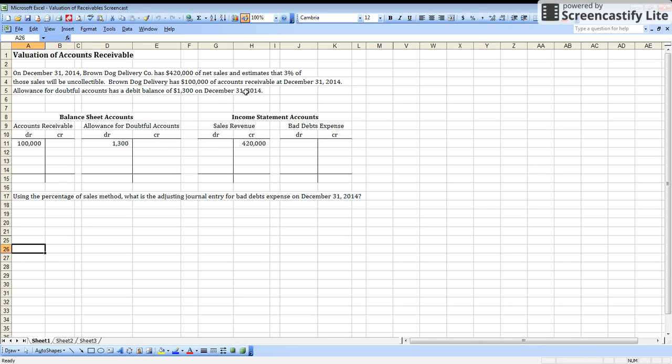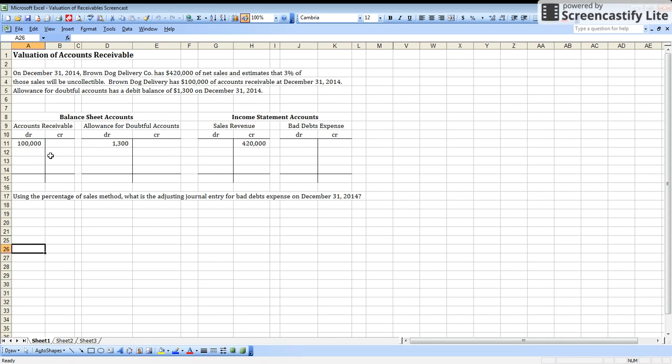However, we also know that some of our sales or some of our receivables are not going to be collectible. So while this number is a reliable number and it's a good number, it isn't always the most relevant number for people using financial statements because we know that we aren't going to collect all $100,000.